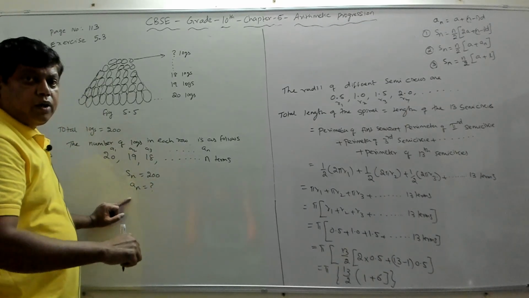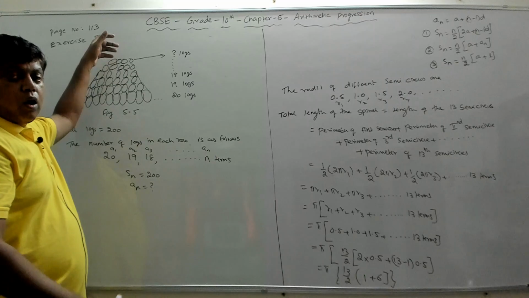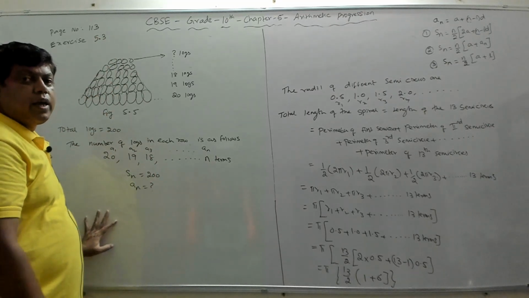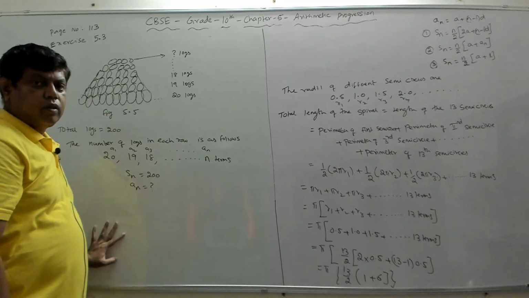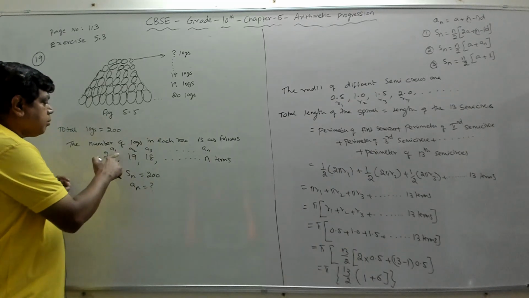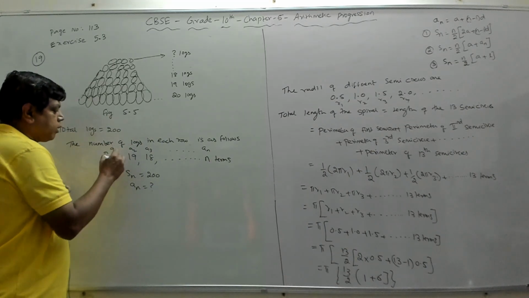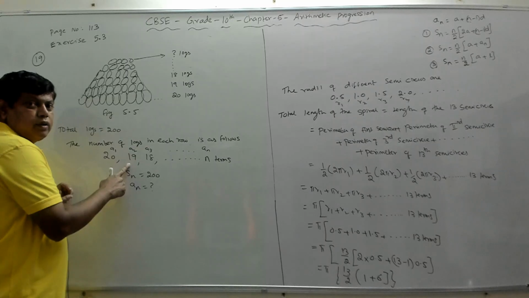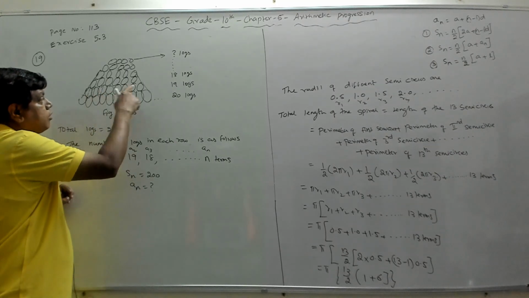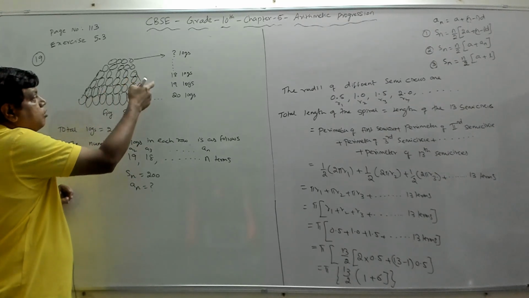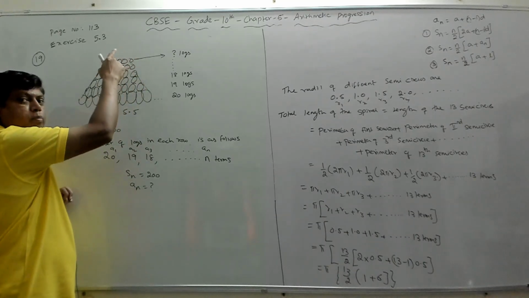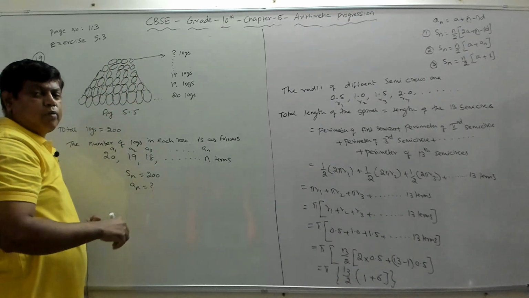If AN is the topmost row, how many logs are there in this AN? Which means you have to find AN. See, A1 is the number of logs in the bottommost row. A2 is the number of logs in the second row from the bottom. Then the third row from the bottom. Like that, the number of logs in the top row, we'll call it AN.